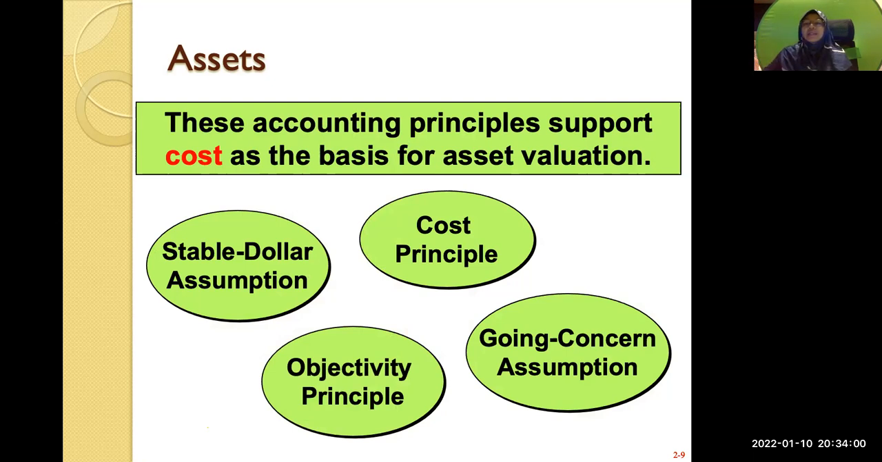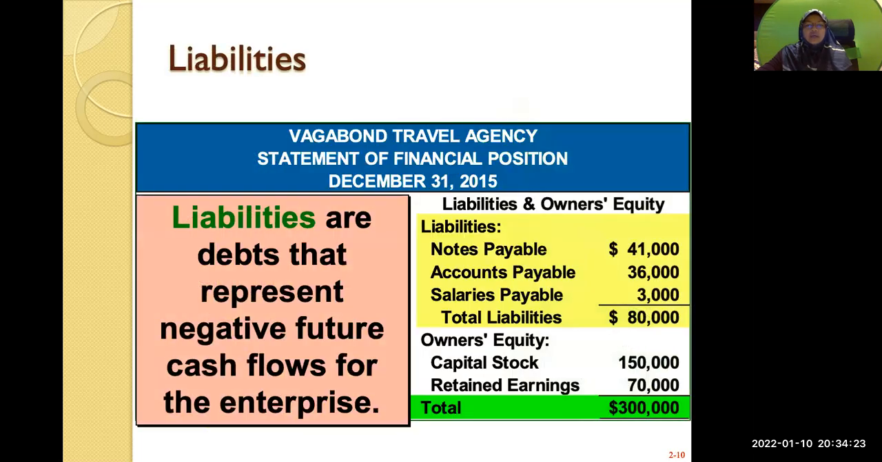But if it looks like the company is not doing well, it may go into bankruptcy anytime. So we say that the company is not a going concern. It's very important, because if the company is not a going concern, then nobody will invest in the company, and no bank will give a loan to the company. What are liabilities here? Liabilities are debts that represent negative future cash flow.